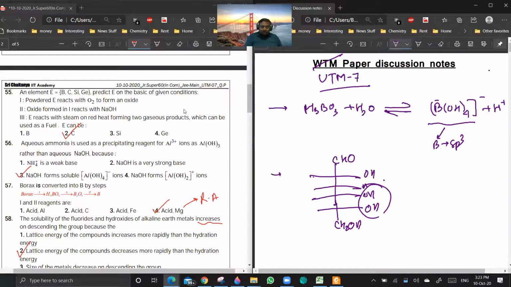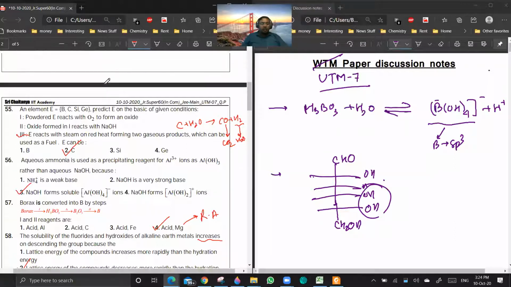So the answer for this is statement number 3, that carbon will react with H2O to form CO plus H2. Both can burn. That won't happen in case of others. Si will react with H2O to form SiO2 and H2, but SiO2 is not a fuel. Getting a point? Yes, sir. So we can move forward.